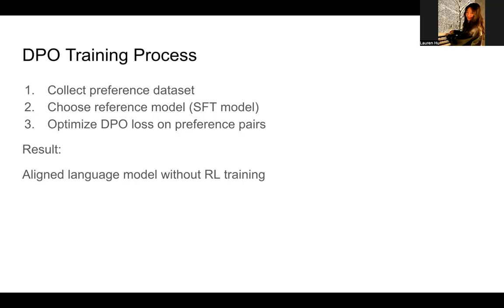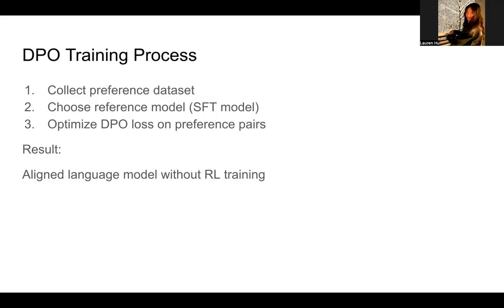So we talked about the reinforcement learning process, and now let's talk about the DPO training process, which becomes a much simpler pipeline. First, we collect a data set of prompts and preference comparisons.